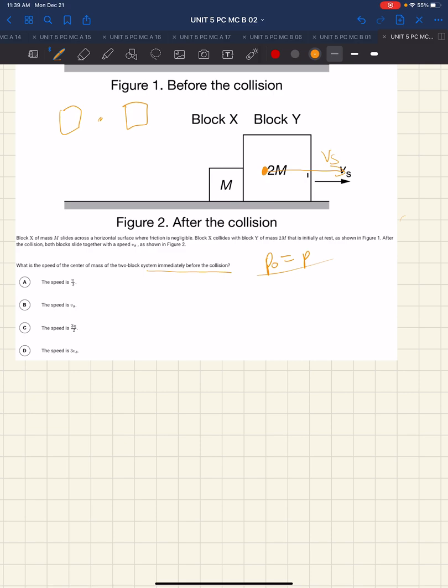If the momentum afterward is moving with a certain velocity vs, that combined particle must have the same vs beforehand. Whether or not both particles are moving with the same velocity v, whether one is stationary and one is moving toward it at a velocity v, or whether one is moving this way and this one is moving this way. It's the center of mass of the system, reducing all the particles in the system to one center of mass. It's that momentum of the center of mass that's conserved.